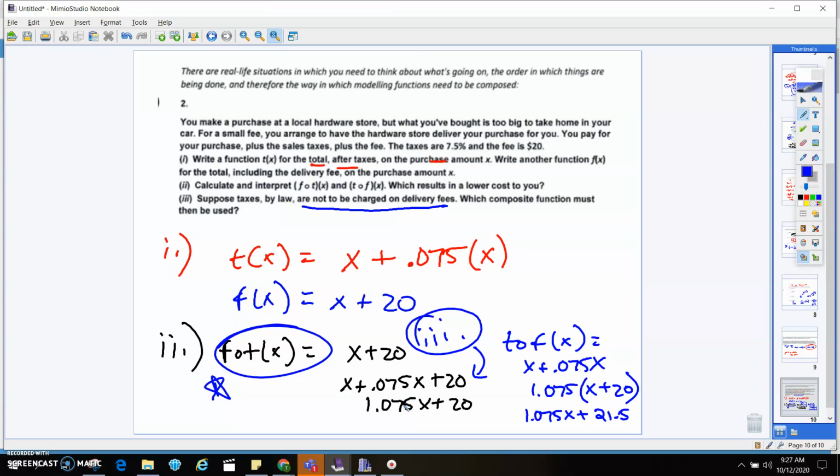These compositions are a little tricky. You have to make sure that you pay attention to the wording of it. It does come back later on in math, so you've got to make sure that you're paying attention to it. Hopefully when you look at the independent practice, you get some practice on this stuff.